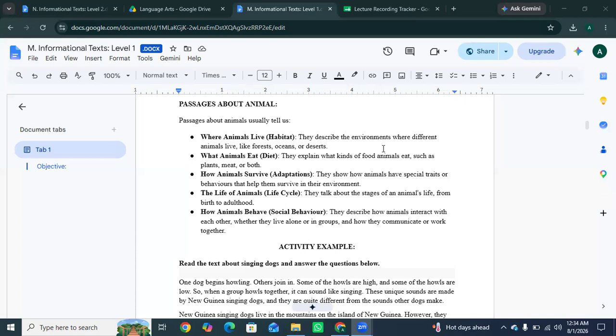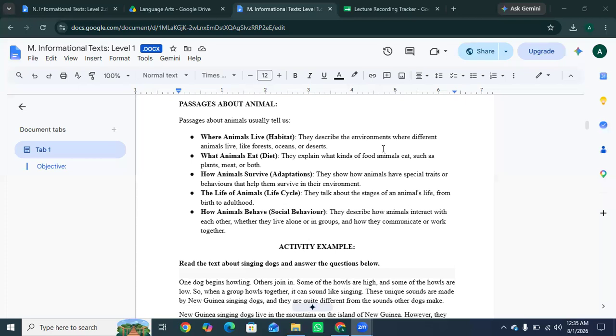So the next one is how animals survive, which is adaptations. Adaptations basically are the special body parts or behaviors that help animals survive. They show how animals have special traits or behaviors that help them survive their environment. Like polar bears have thick fur to stay warm, and ducks have webbed feet to swim. The life of animals, like life cycle, you can say, they talk about the stages of an animal's life from birth to adulthood. A life cycle basically shows how an animal grows.